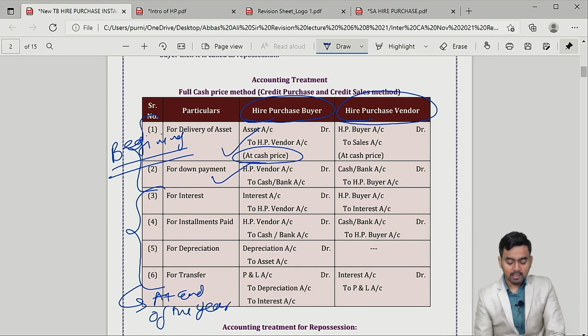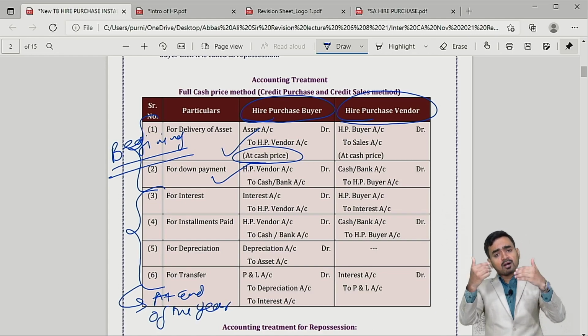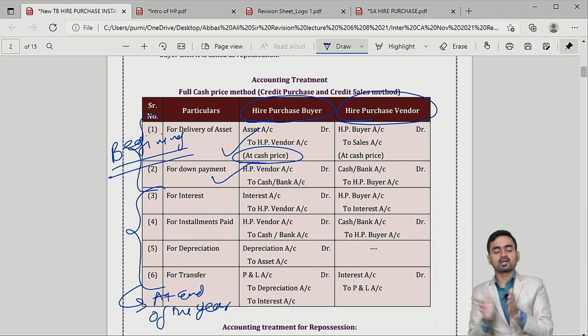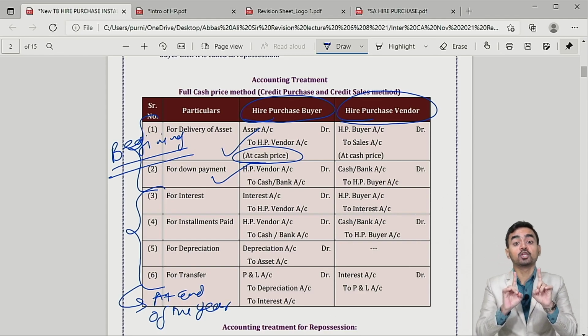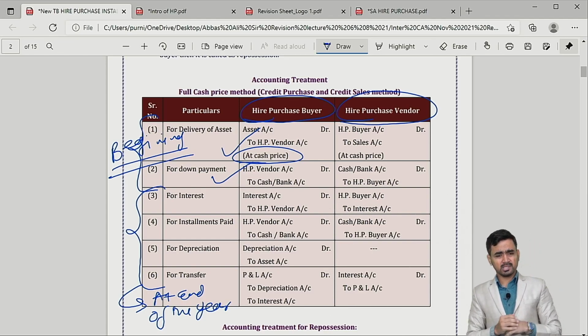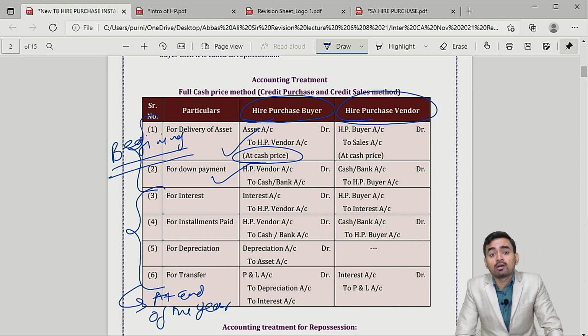Everybody, tell me. You have acquired the asset, you have paid the down payment. Now year end will come. At the end of year one, what will you do? You will pass the interest due entry. Now tell me, interest is an expense for the HP buyer because you have to pay interest.